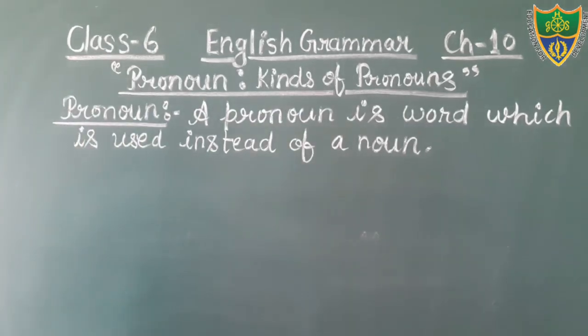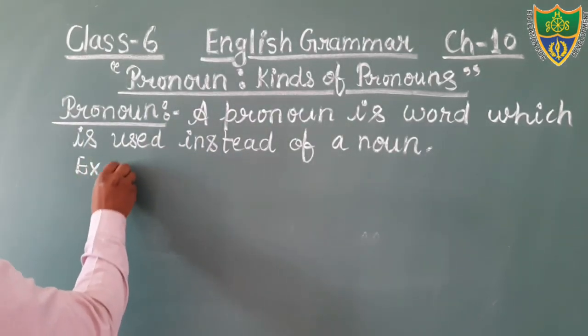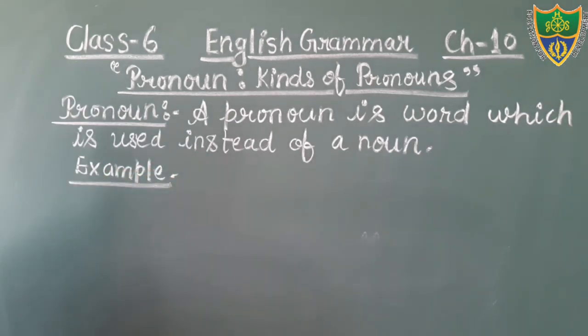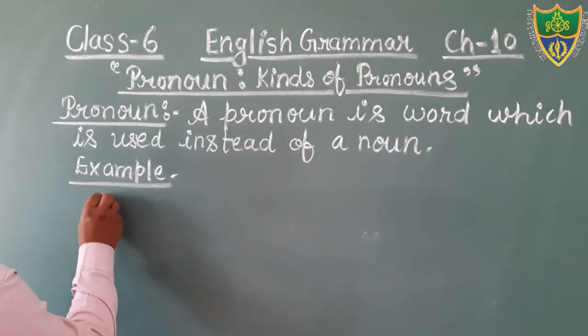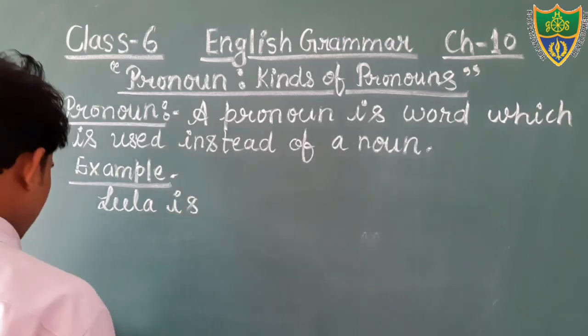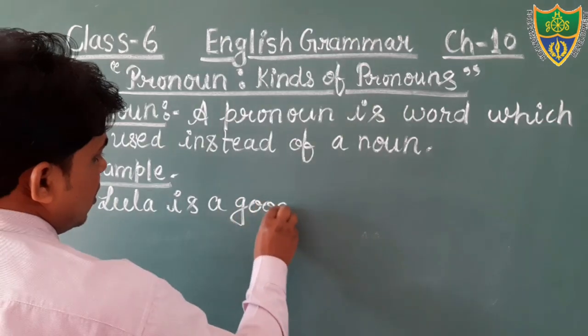Okay, just write out the example. Example you can write. The example which you have already seen, you write the same example. Leela is a good dancer.